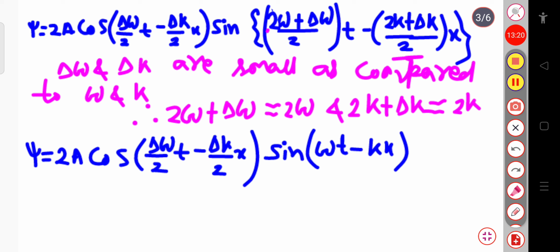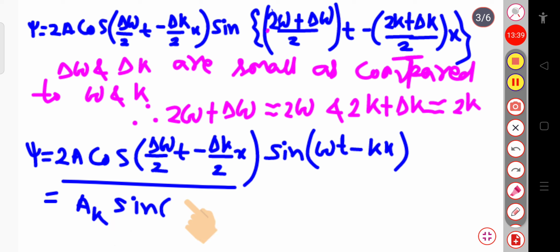Since my original wave is in the form psi equal to a sin(omega t minus kx), I can write this total term as Ak, that is my amplitude part, so psi equals Ak sin(omega t minus kx).